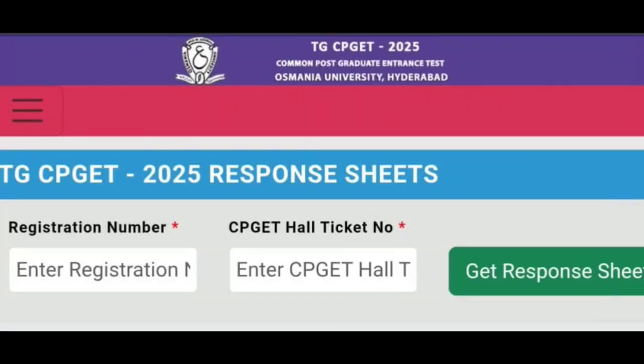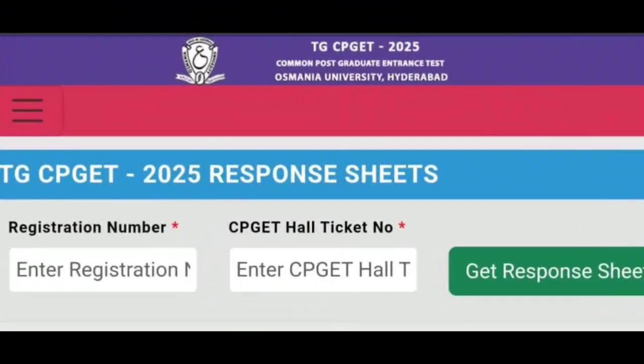Yes, if we raise objections, that is going to benefit us, because if there are questions with multiple answers or ambiguous answers, or ambiguous questions, that will benefit almost all the candidates. The marks will be awarded to all the candidates. So for that, you need to go through all the response sheets thoroughly.